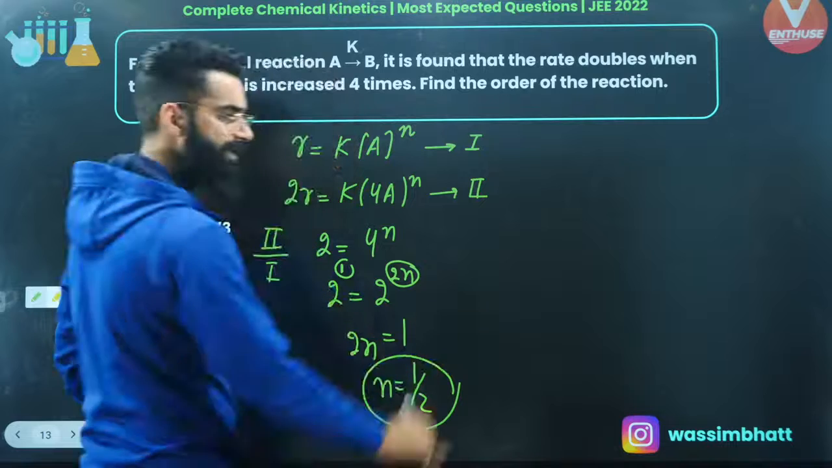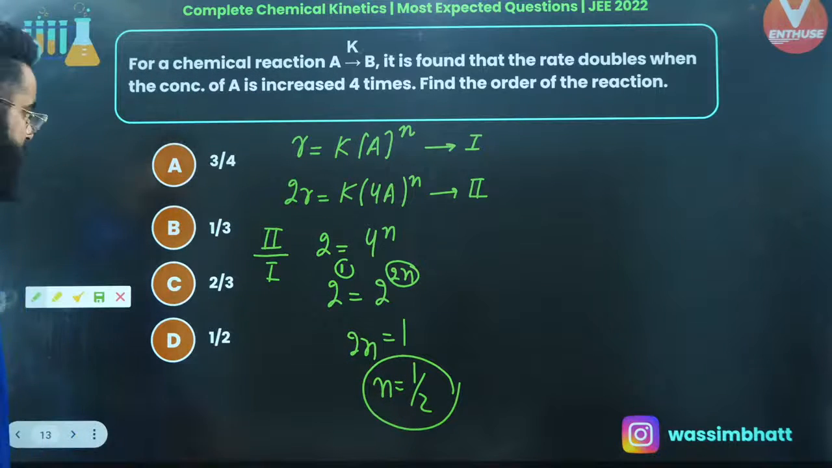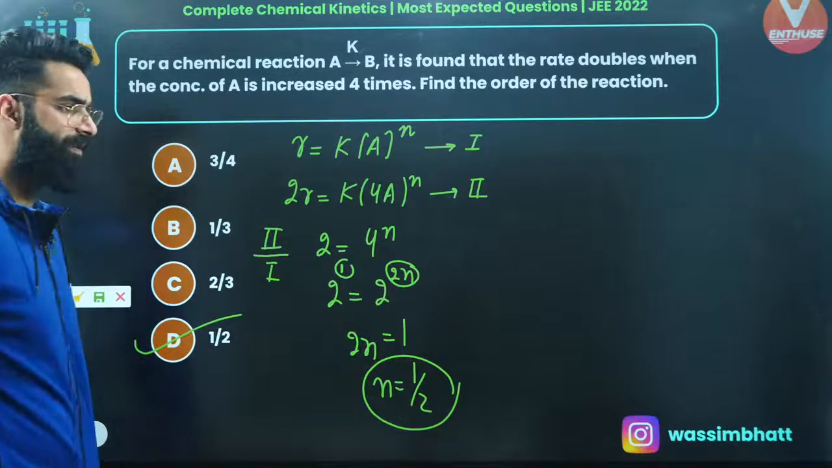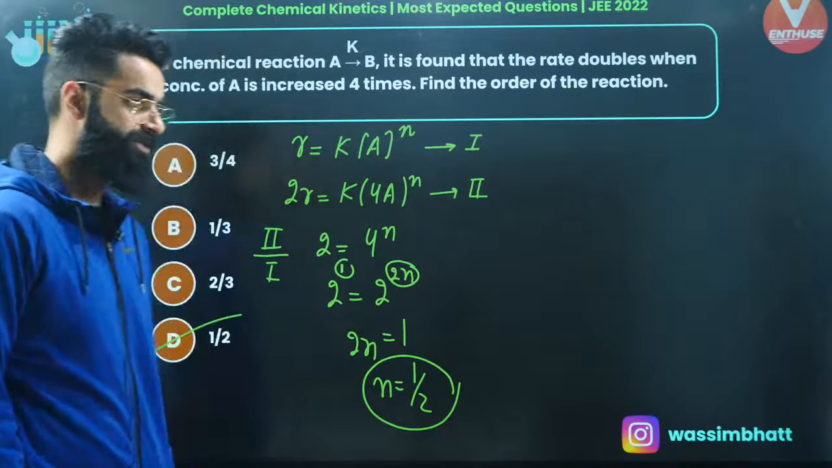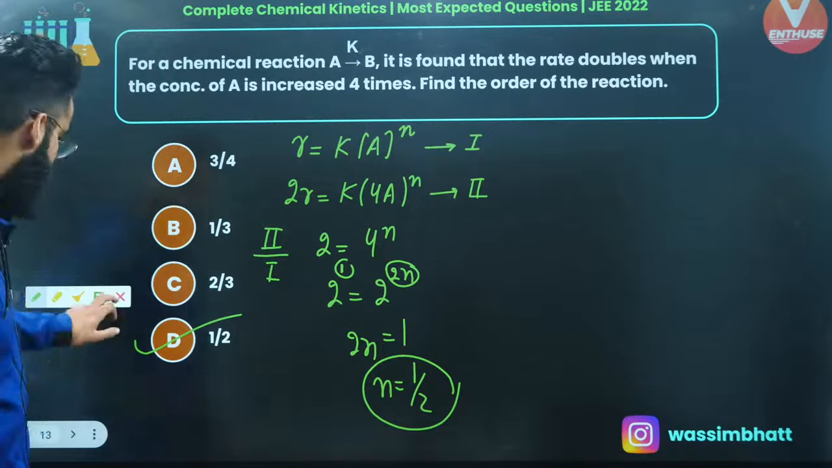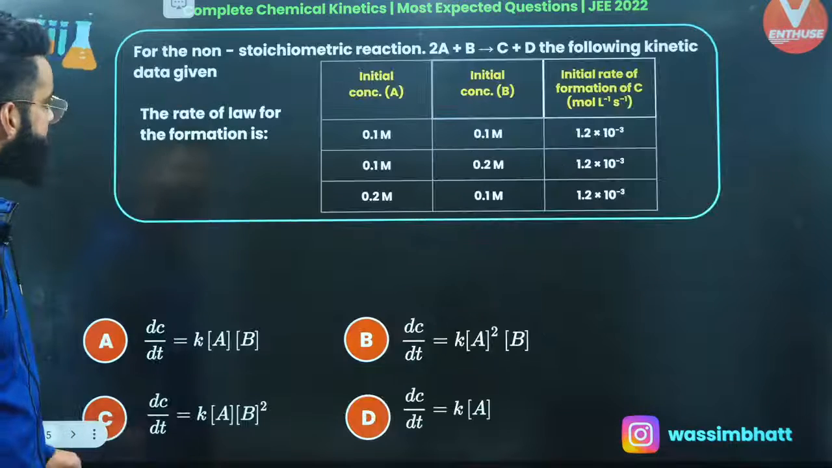And what was n basically? n was the order of the reaction, right? So the order of reaction exactly comes out to be half. So it's absolutely option D, which is going to be the correct answer of this particular question as well. Perfect. I'm sure this is again clear to you.